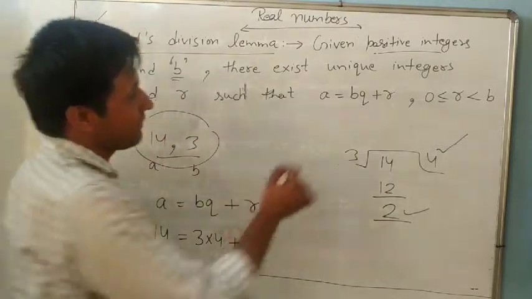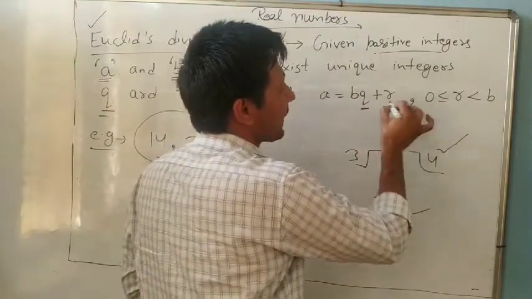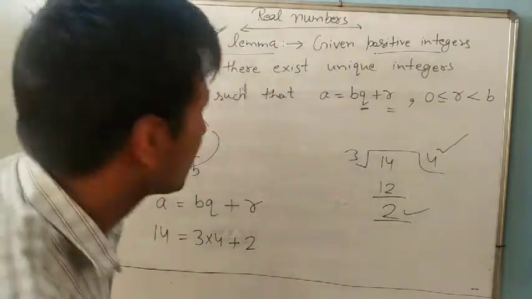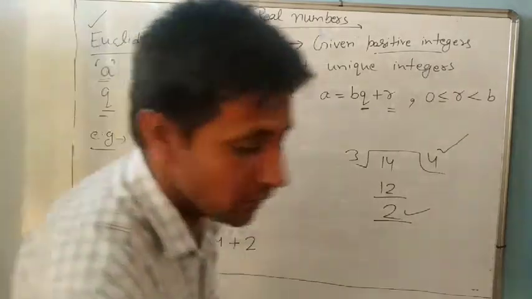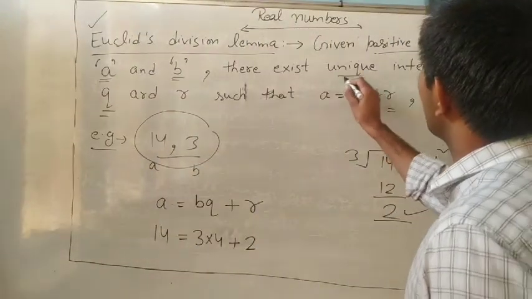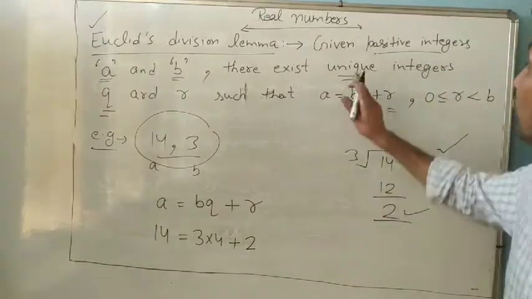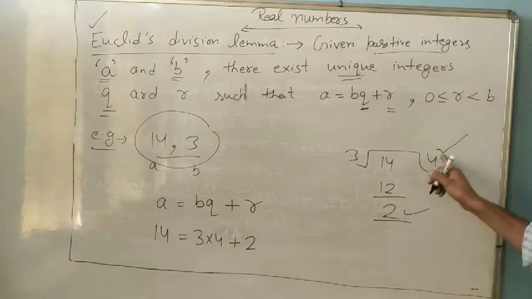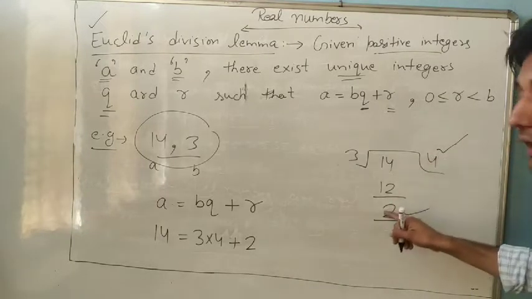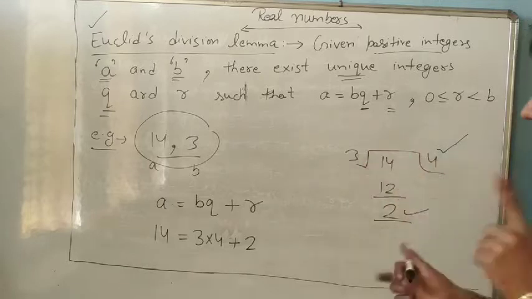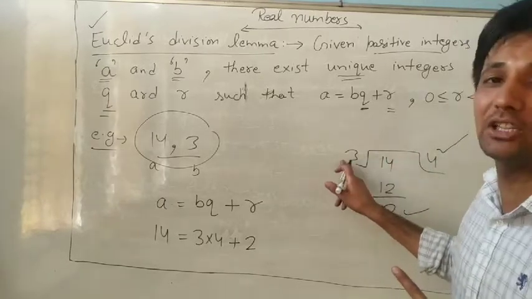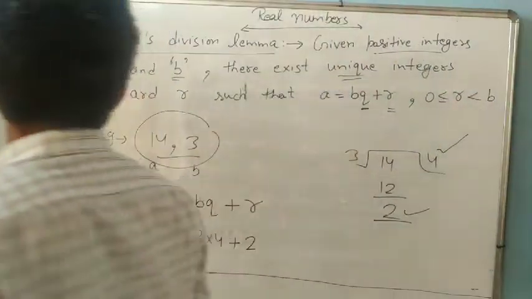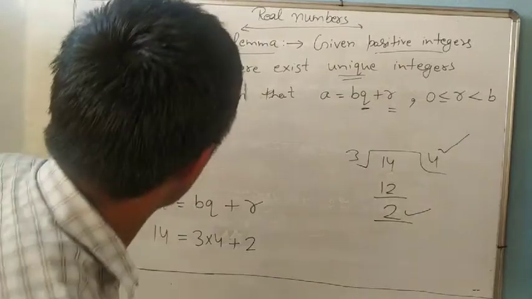Understand? So always remember Q means quotient and R means remainder. And here the key word to write is unique. Unique means unique integers Q and R. Can you find any other two numbers here except 4 and 2? No. When we divide 14 by 3, the quotient is always 4 and the remainder is always 2. One more example, look at.